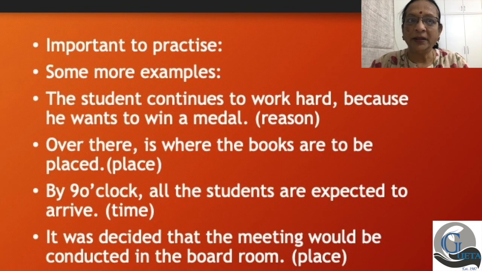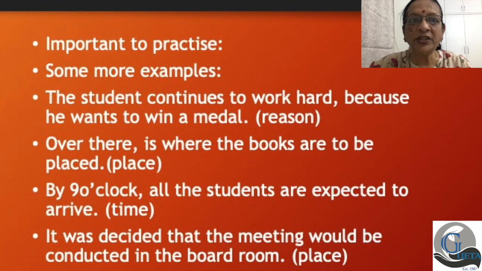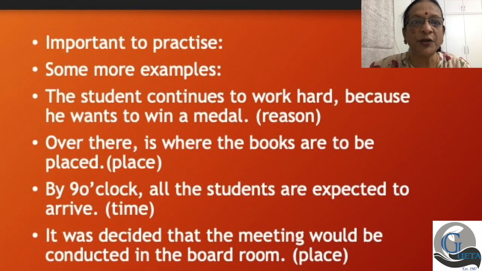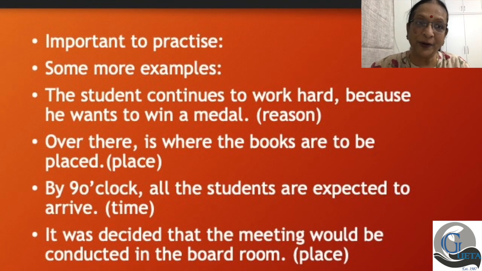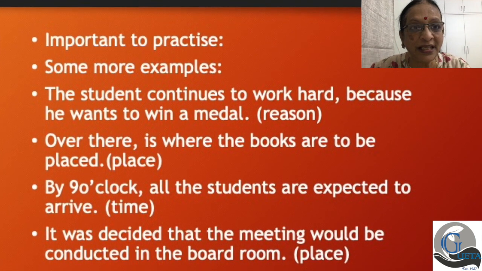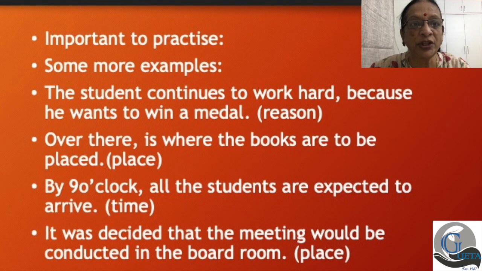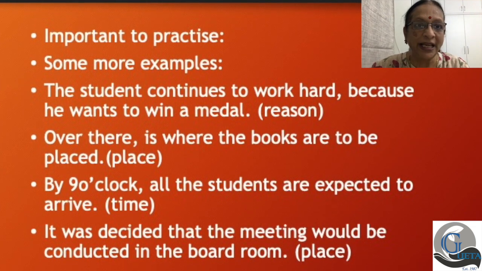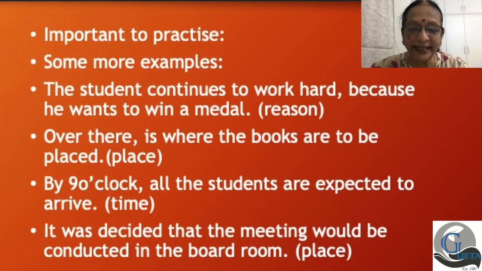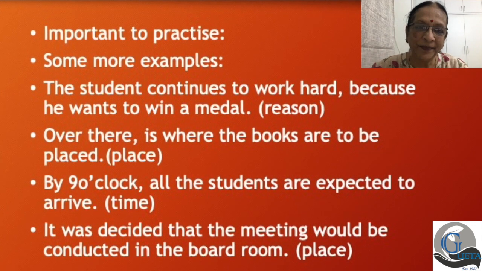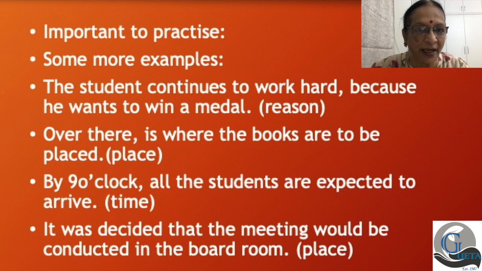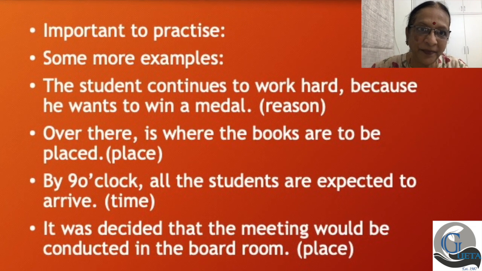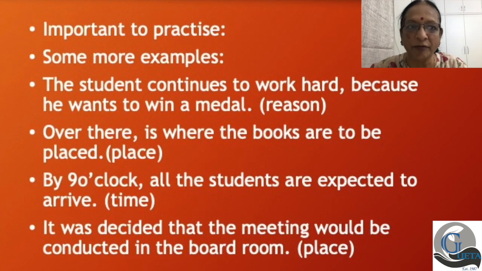By 9 o'clock, all the students are expected to arrive by 9 o'clock. What is it telling us? It is telling us something about time. When? By 9 o'clock. So it's an adverbial clause indicating time. It could be a period in time, it could be a point in time, but adverbial clauses of time.